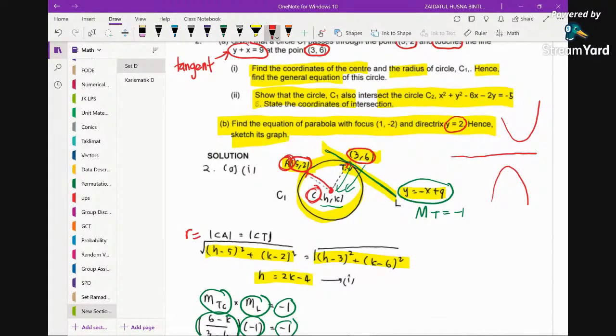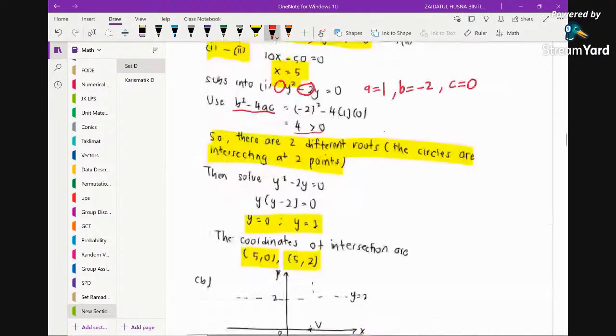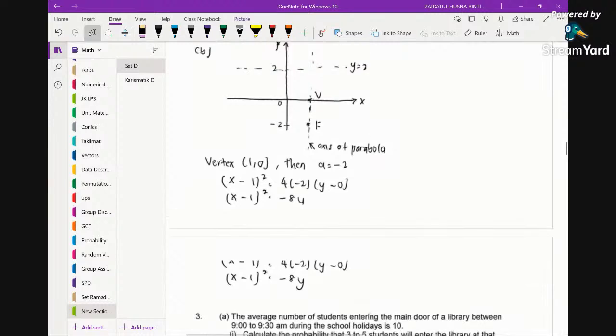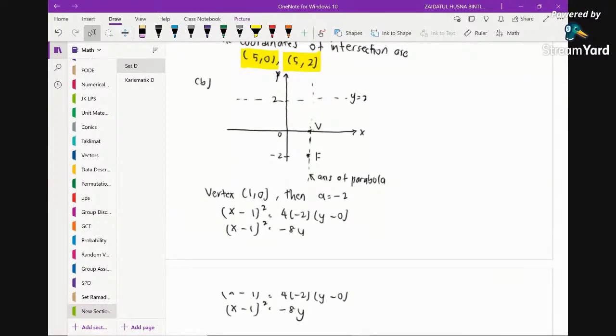Once you see this, we know that the equation of the parabola is going to be x minus h squared equals 4p times y minus k. This is how we determine the equation of the parabola. Now we try to draw a diagram just to get some ideas. You see y equals 2 is this, and it's stated that the vertex is at this point.